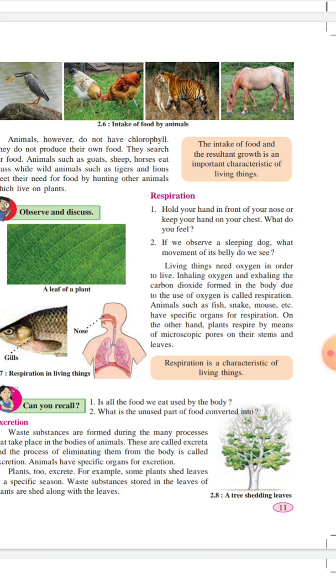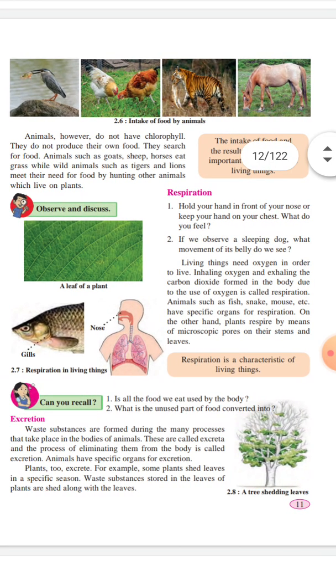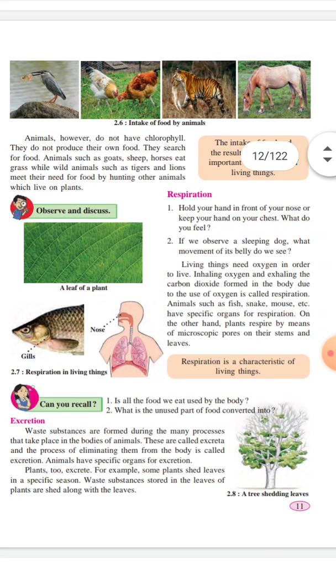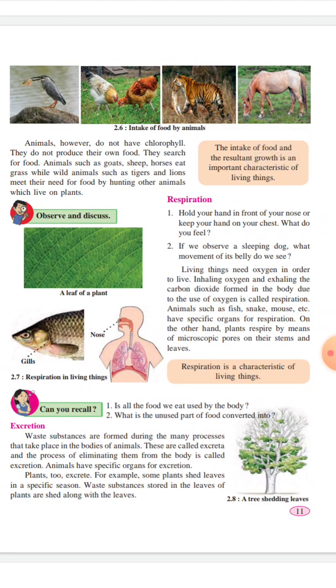In respiration there is some question. Observe and discuss a leaf of a plant. They are shown a leaf of a plant, and here: hold your hand in front of your nose, or keep your hand on your chest, and what do you feel? See, in the picture there is respiration in living things. We know plants, water animals, wild animals and human beings are all living things, and respiration is different in all these living things.